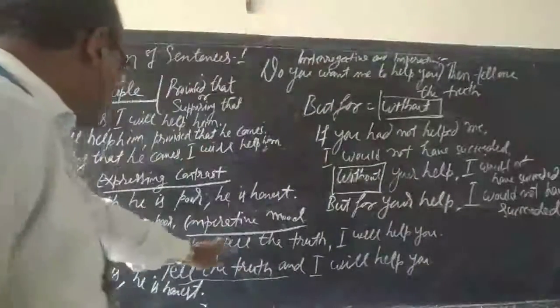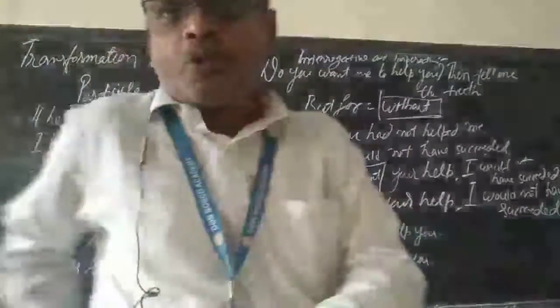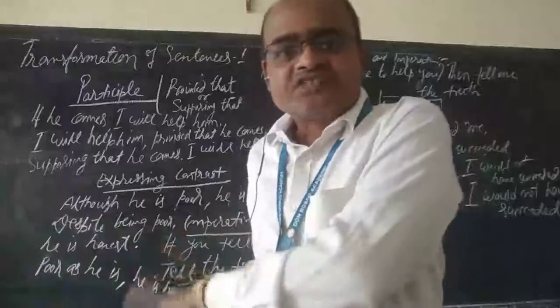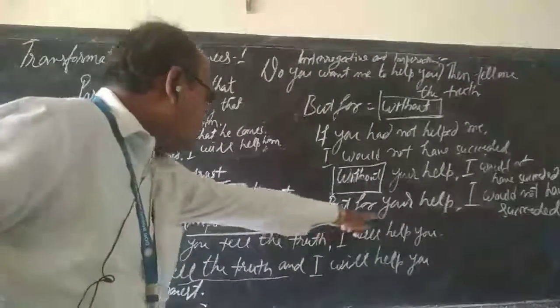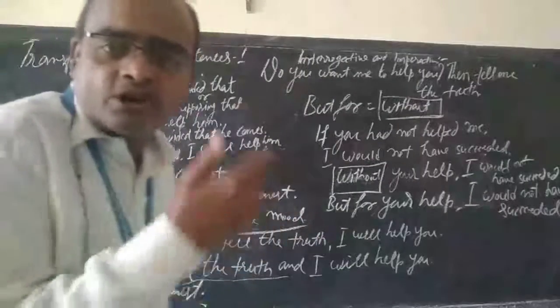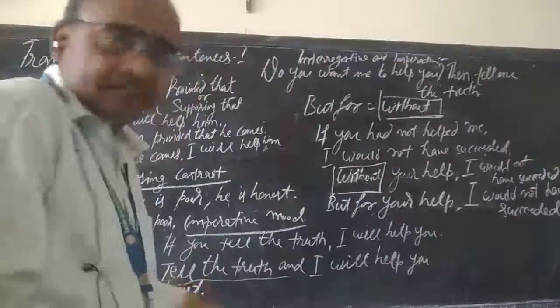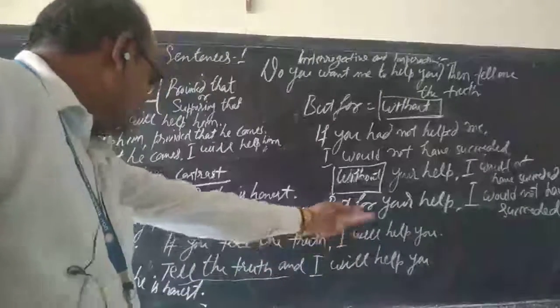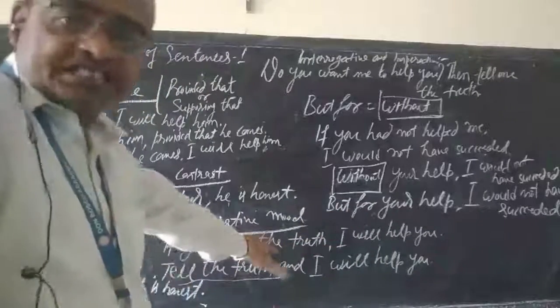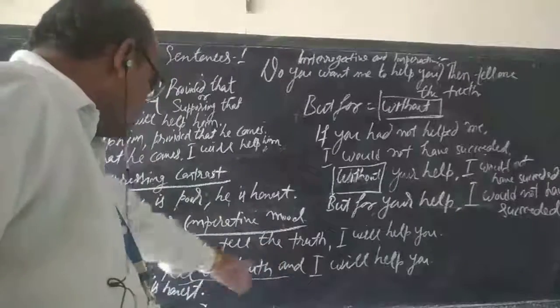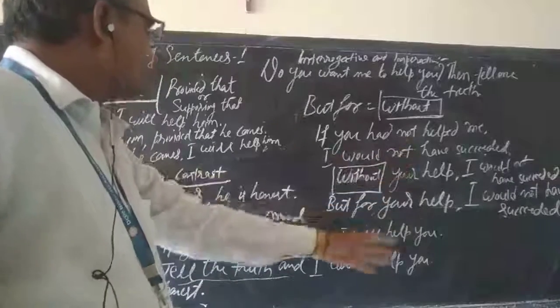Now one more thing is there. Sometimes we use the imperative mood in place of that if clause. See here, if you tell the truth, I will help you. Here you are ordering or advising. So, tell the truth, and I will help you. Same thing. Tell the truth, and I will help you. This is imperative.